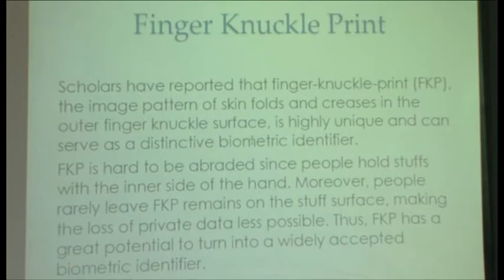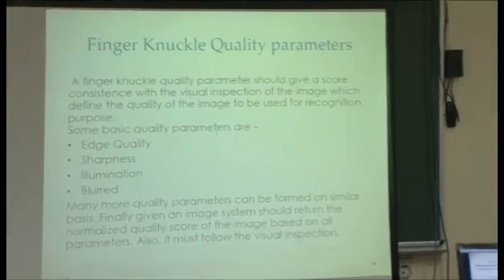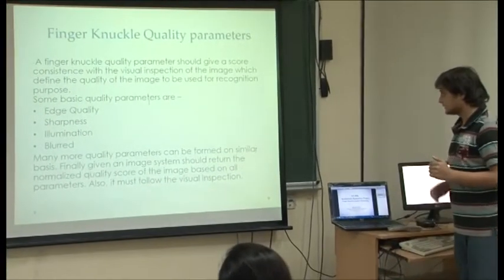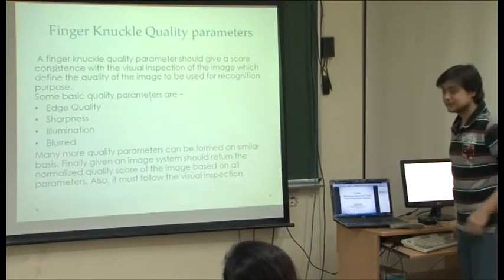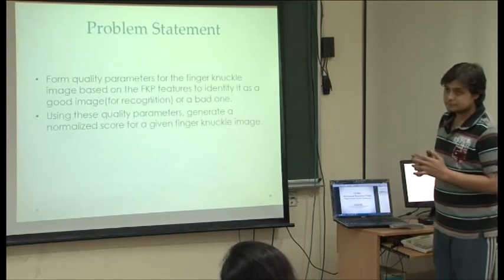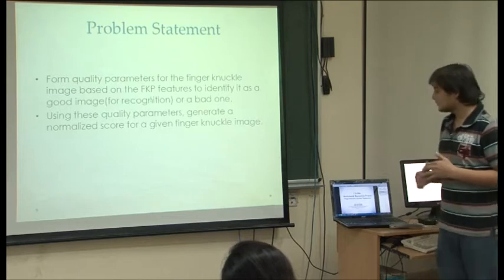These are the finger knuckle quality parameters. My problem statement was to generate a score from the quality parameters. It should be consistent with the visual quality, and these are some basic parameters. Then using those quality parameters, I have to generate a normalized score, which can be used for finger knuckle